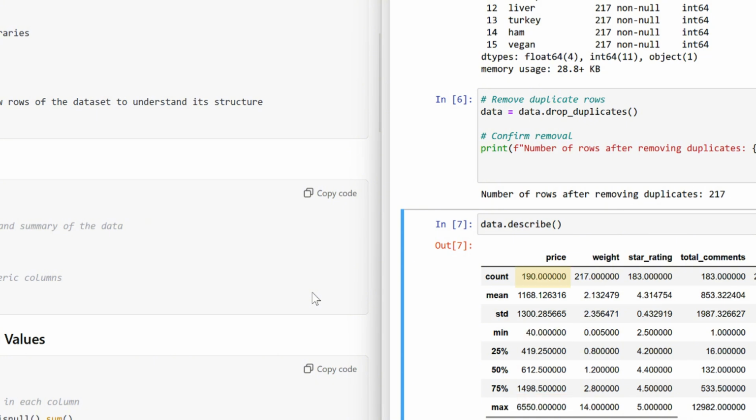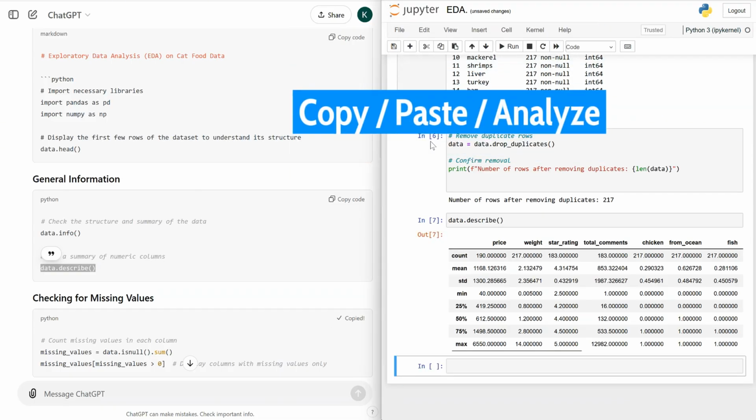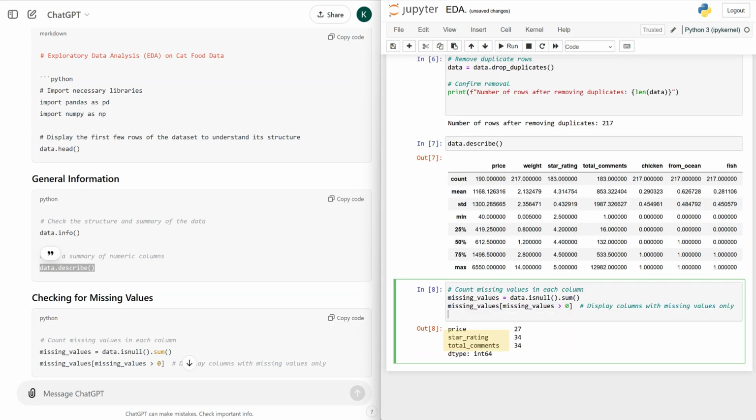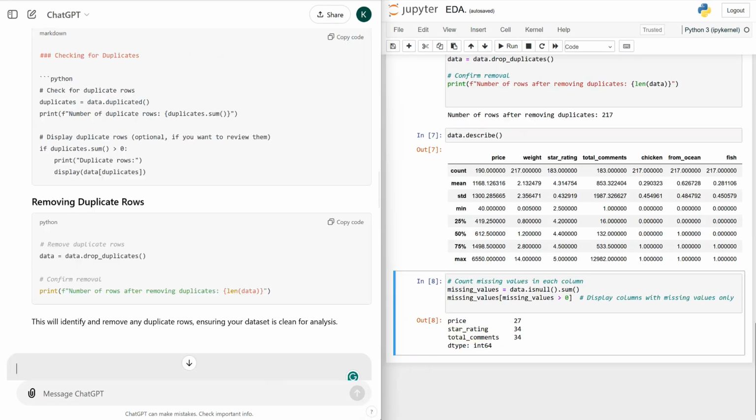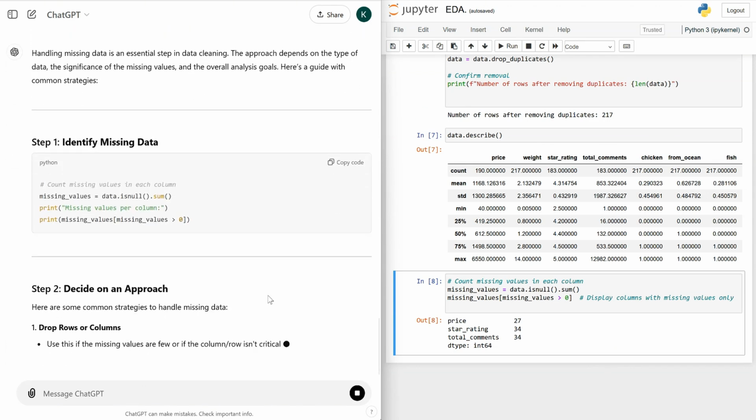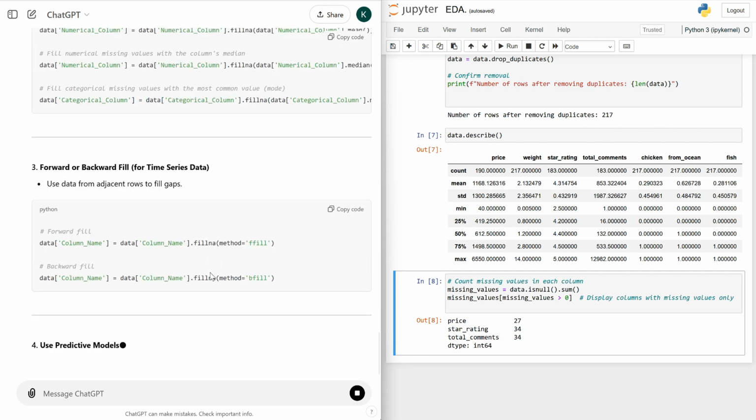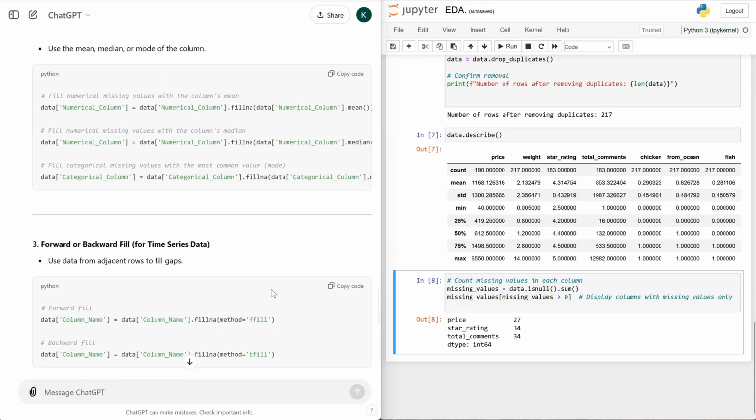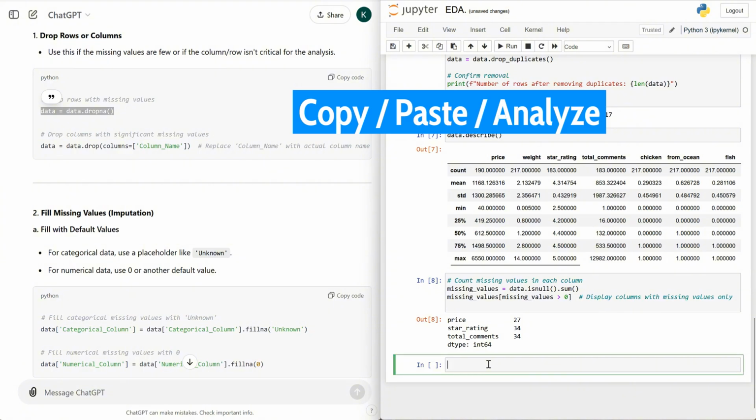But some prices are missing. What else is missing? Let's have a look. I also see gaps in the ratings and comments. No big deal. I'm asking ChatGPT for options, and it suggests a few ways to deal with missing values. I go with the quick fix, drop them for now. It's not perfect, but it'll do.